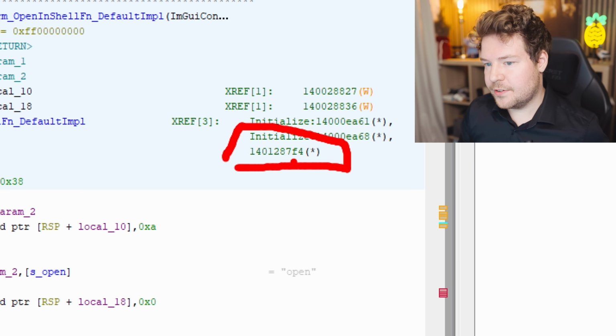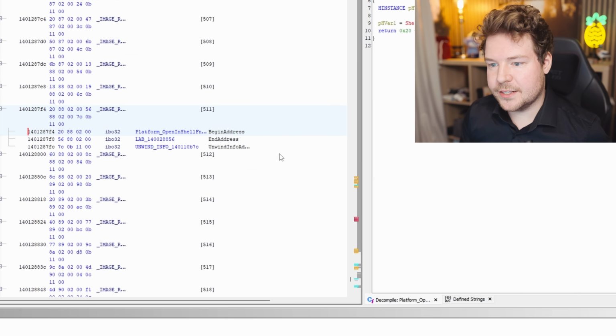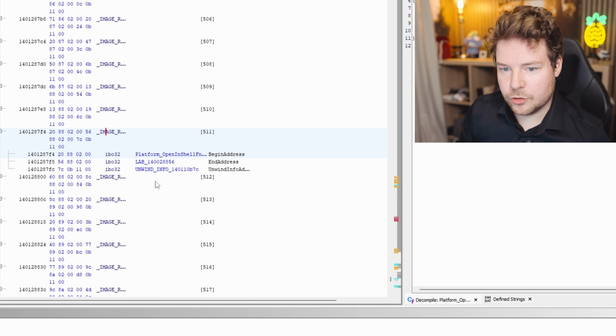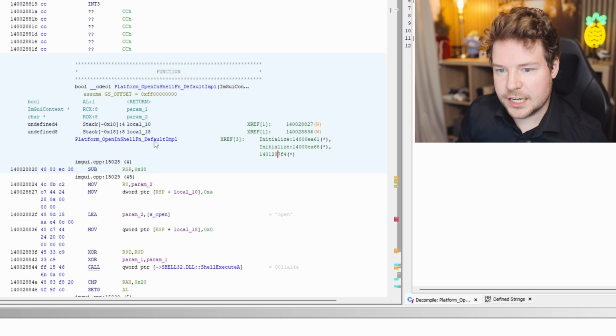We do have another reference to this function that doesn't have a name, which might seem a little bit suspicious. I'm not even sure what this is. This is probably some kind of function table or something.